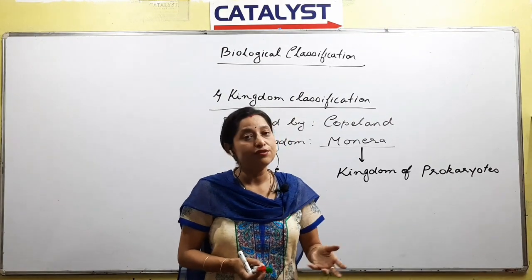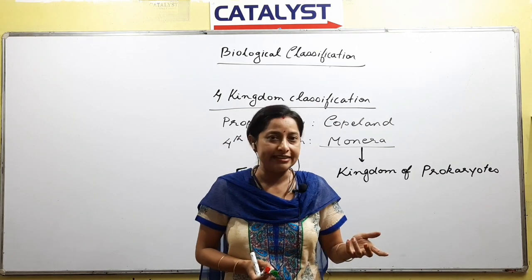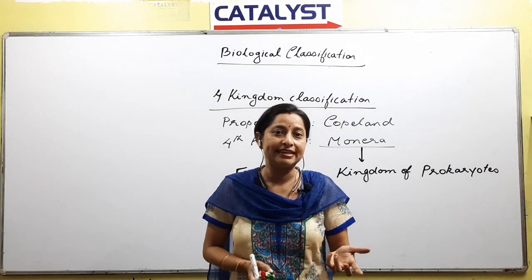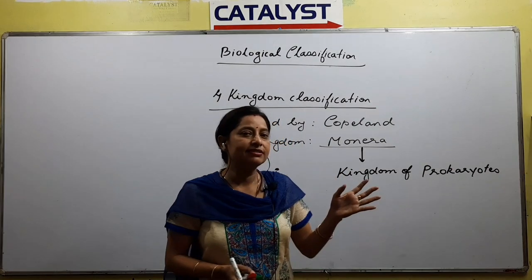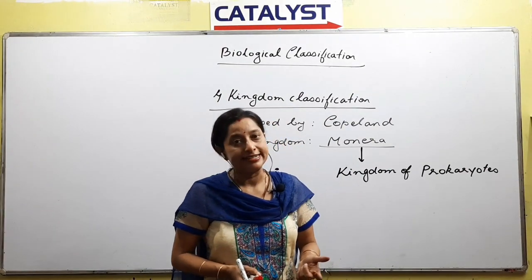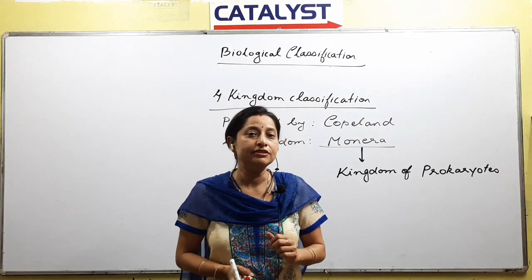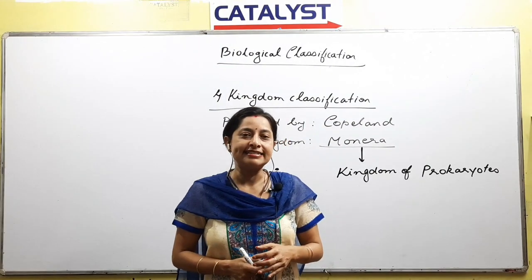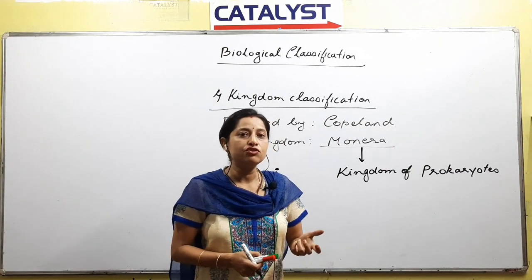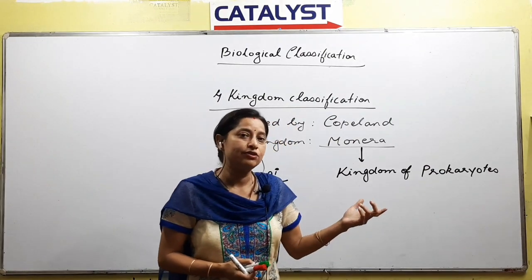As far as the plant body of fungi is concerned, it is called mycelium, and it almost looks like a plant, right? They produce spores. Spore production is obviously a plant like character, right? So maximum of the characters are plant like, but in spite of that we cannot say fungi to be a plant. The main reason is that they are not autotrophic. They do not prepare their own food, right? Since they do not prepare their own food, they are not autotrophs. So you cannot place this group of organisms into the plant kingdom.